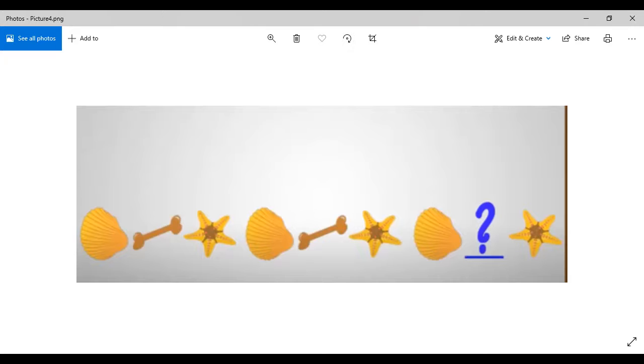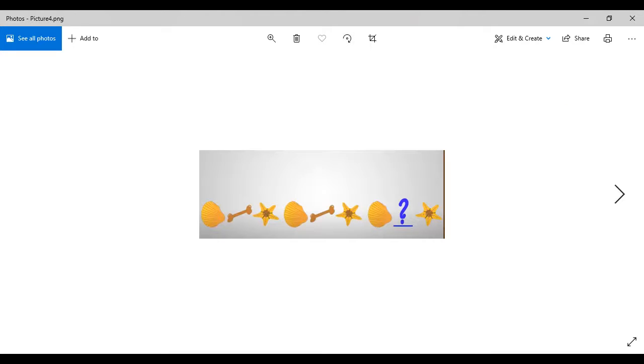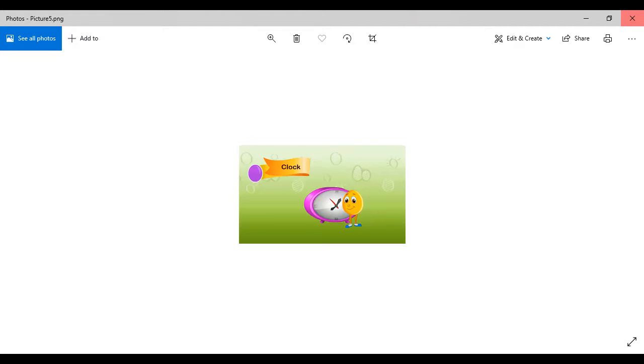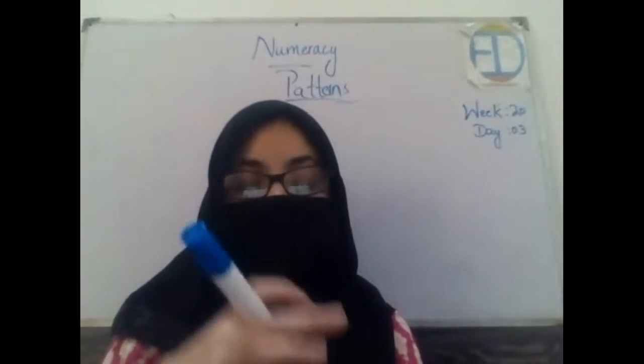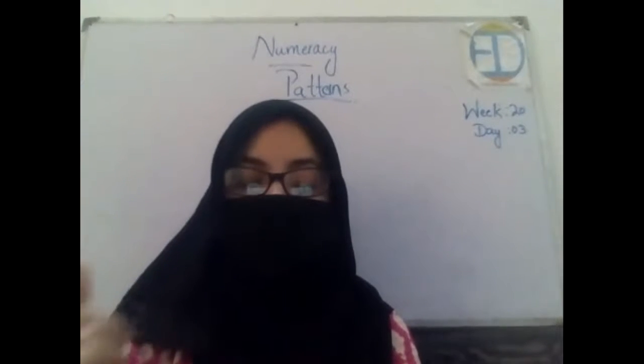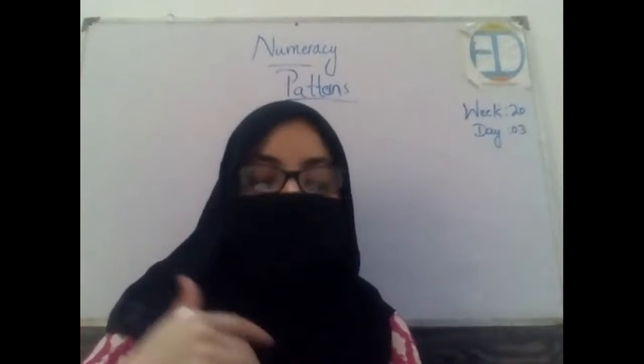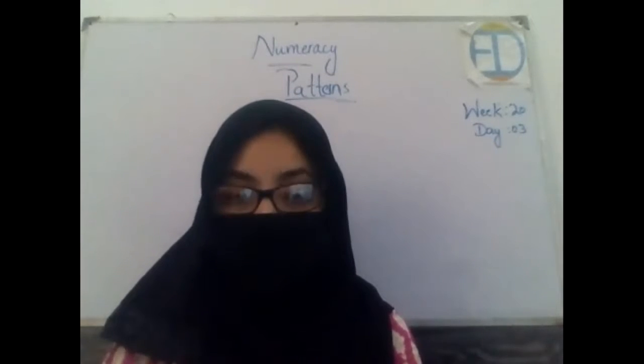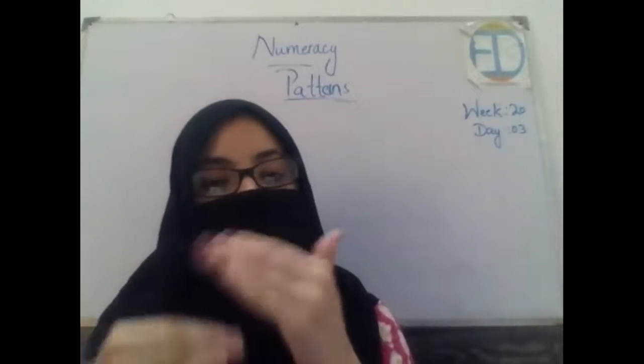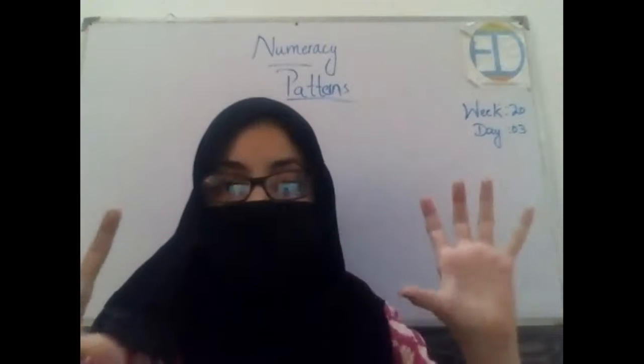Shell, what will come in the blank space? Bone, right? So in this manner the pattern will be completed. Very good. Okay, so now I think with the help of these examples you have come to know what patterns are. Patterns are basically sequences which are created by repeating the same objects, shapes, or pictures in a manner over and over again so that it makes a pattern.